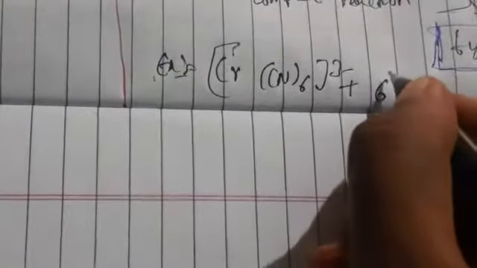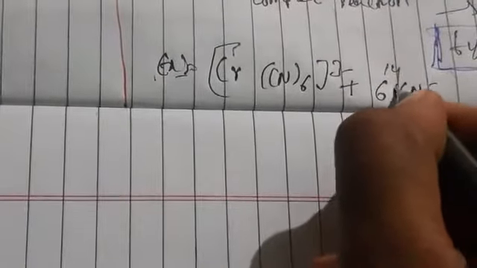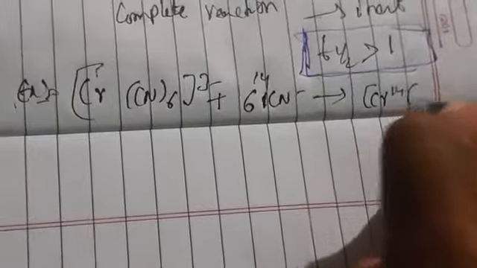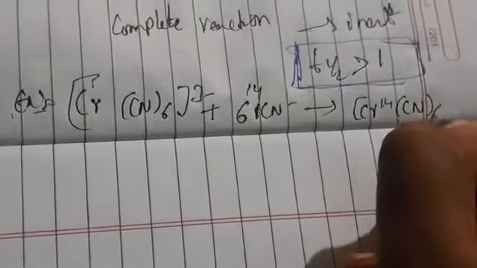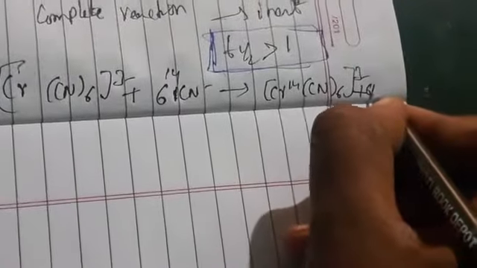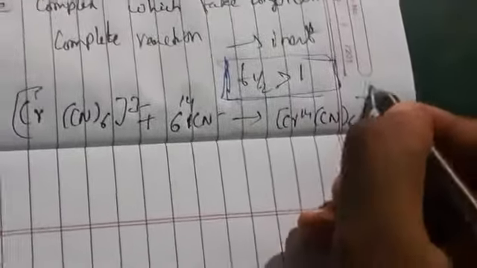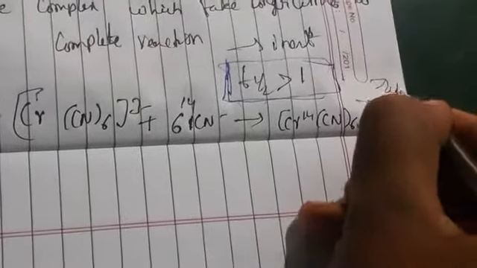I am taking 14. So when this is replaced by this ligand, Cr 14 (CN)6 3- plus 6 CN-, this will take nearly 24 hours.